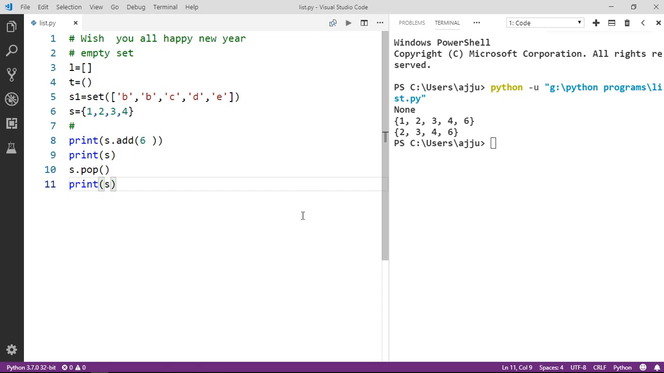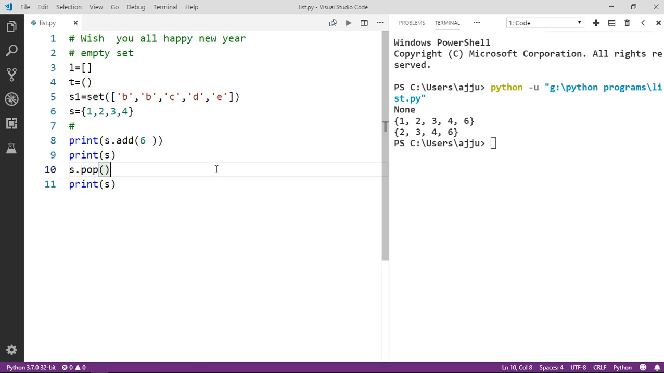So guys, how does it actually work? The pop function works differently than in the other data structures we have. We also have pop in other data structures like list. In that case we need to provide the particular index position from where we want to pop a value. But here, as you know, sets are an unordered collection, so there's no need to provide any index.